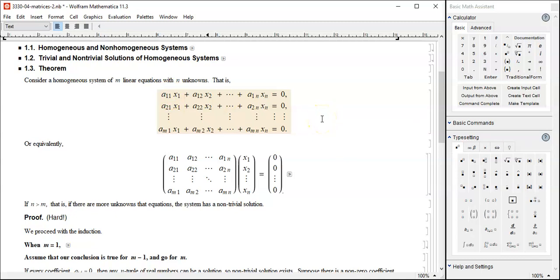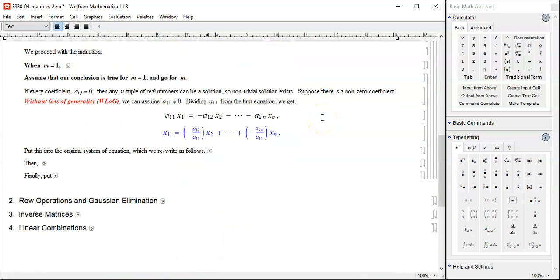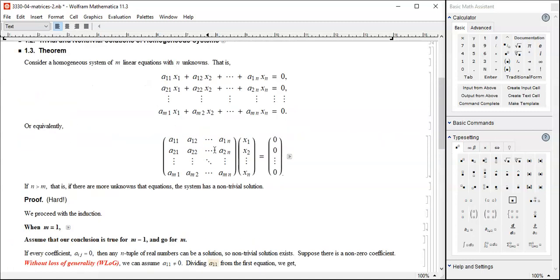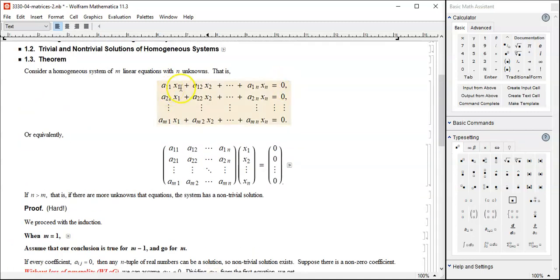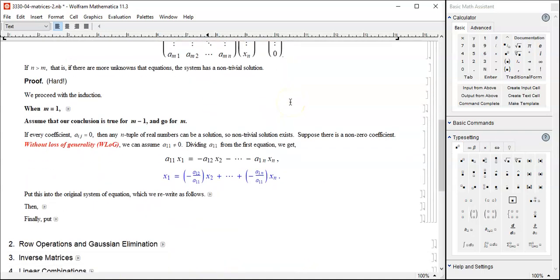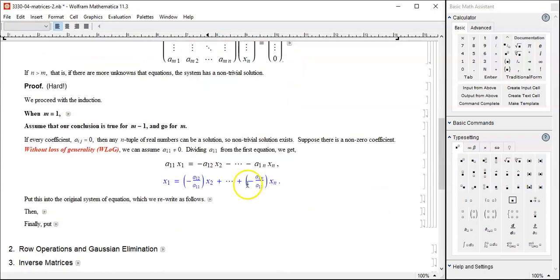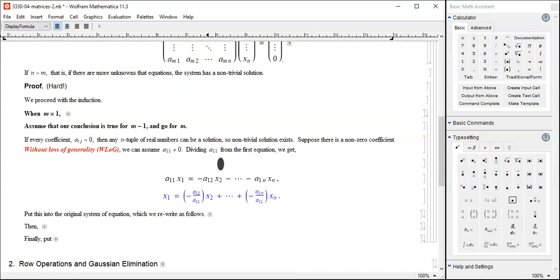So without loss of generality, I can always bring that to the top. And then we do something similar. From the very first equation, we can solve for x1 because I can divide by a11. Let me copy and paste that equation over here. From this equation, keep this term and flip everything to the other side, and you're going to get that.